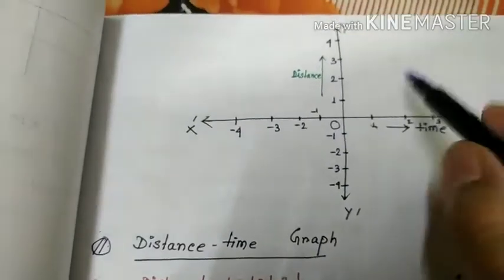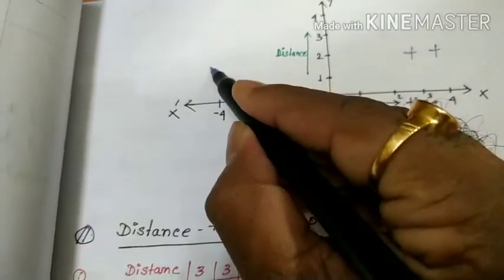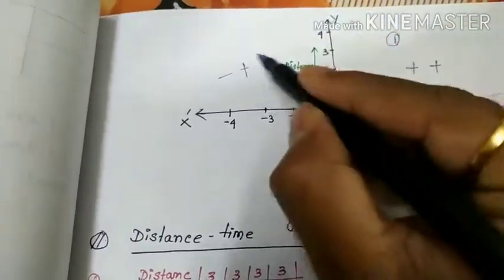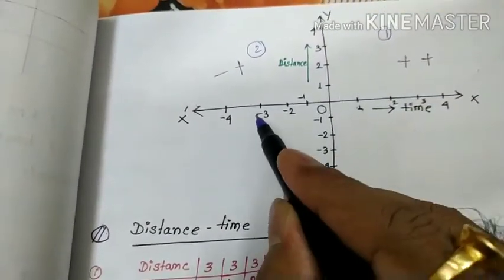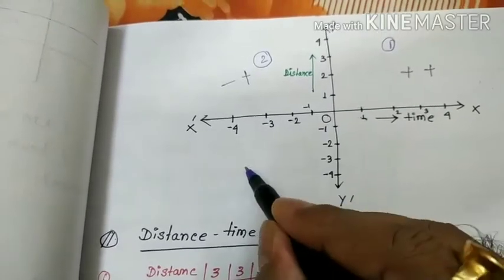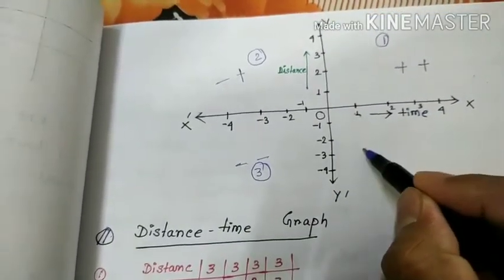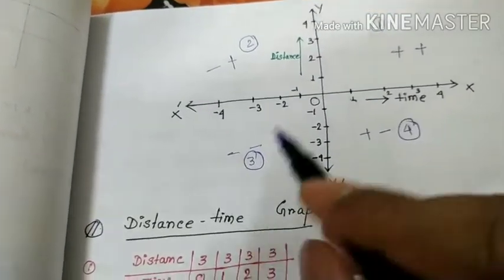This side is positive: here x positive, y positive. This side x negative, y positive. This is quadrant 1, this is quadrant 2. This side x negative and also y negative, quadrant 3, and here x positive, y negative, quadrant 4.